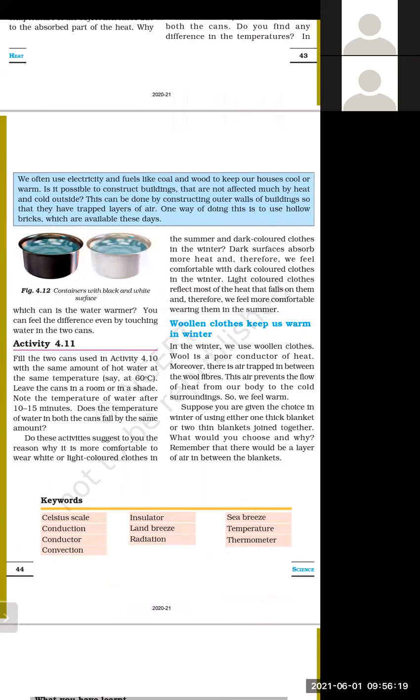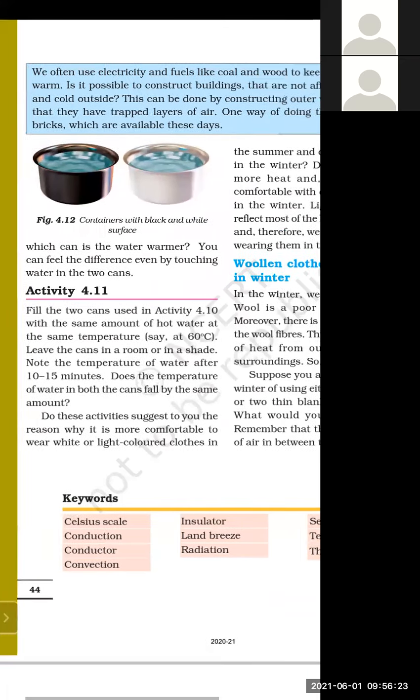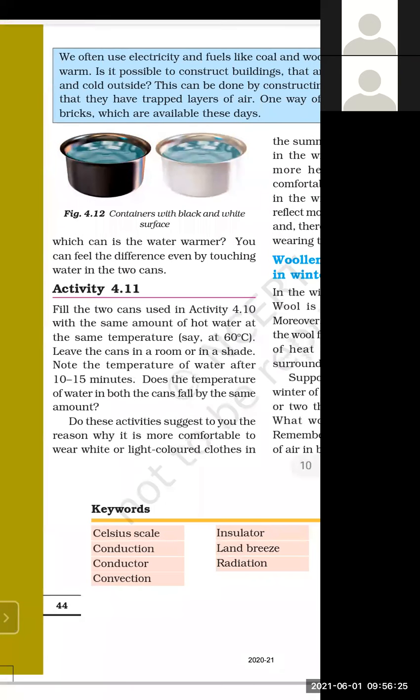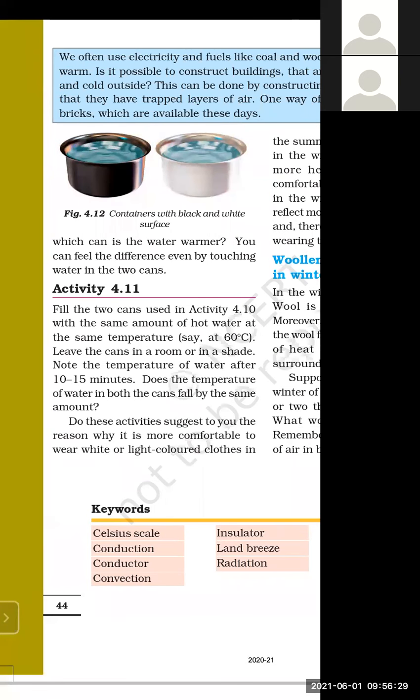So let's perform another activity, which is 4.11. Fill the two cans used in activity 4.10 with the same amount of hot water at the same temperature, say 60 degrees Celsius. Leave the cans in a room, where direct sunlight is not coming. We can put the cans inside our room.